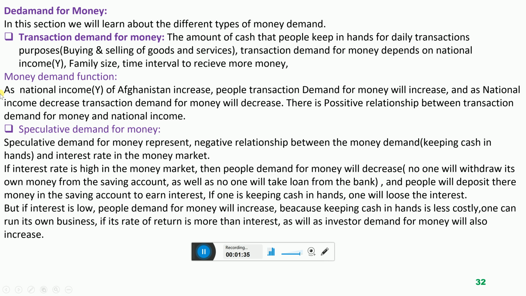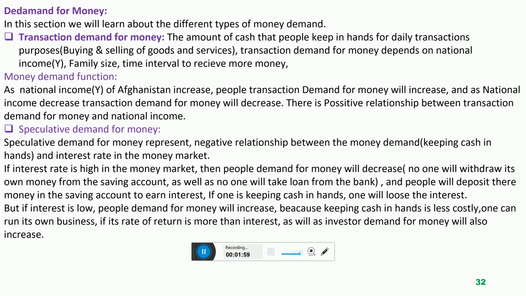Money demand function means that money demand is a function of national income. If the income of Afghanistan is increasing, the output of Afghanistan is increasing, so demand for keeping cash will also